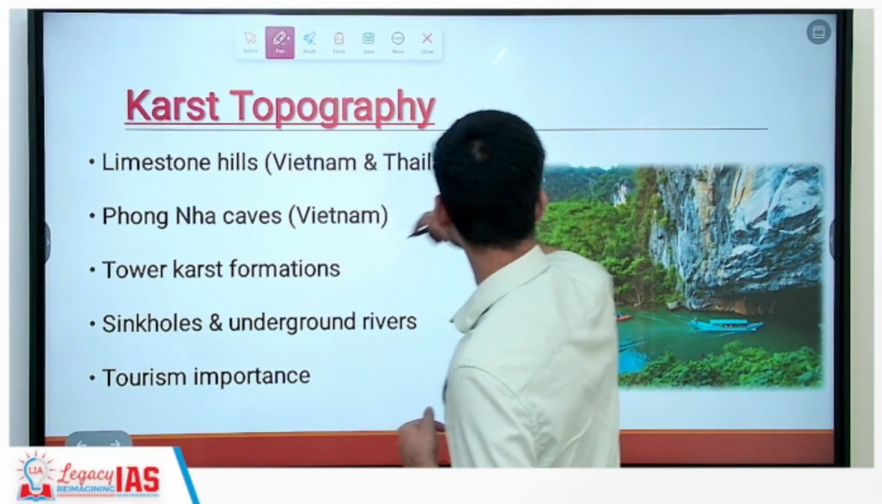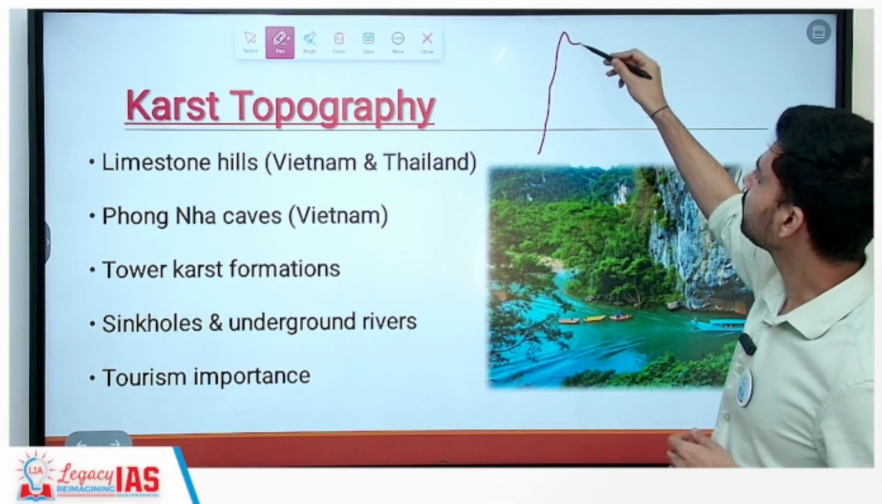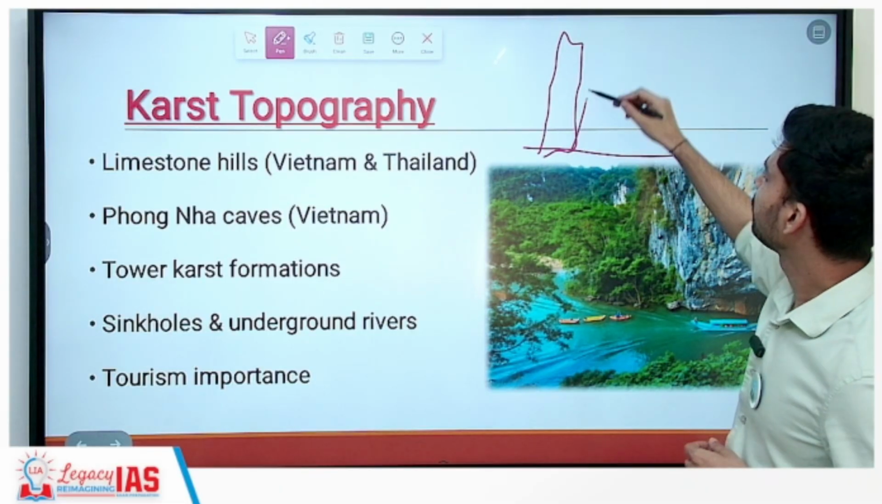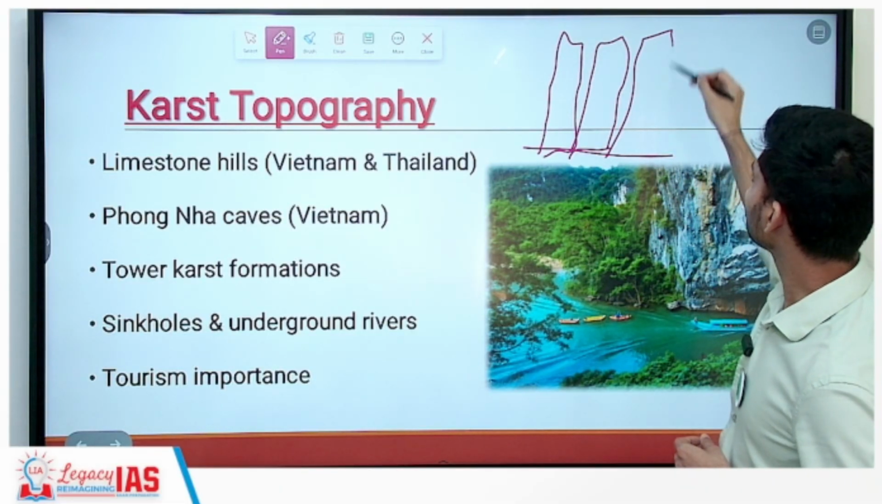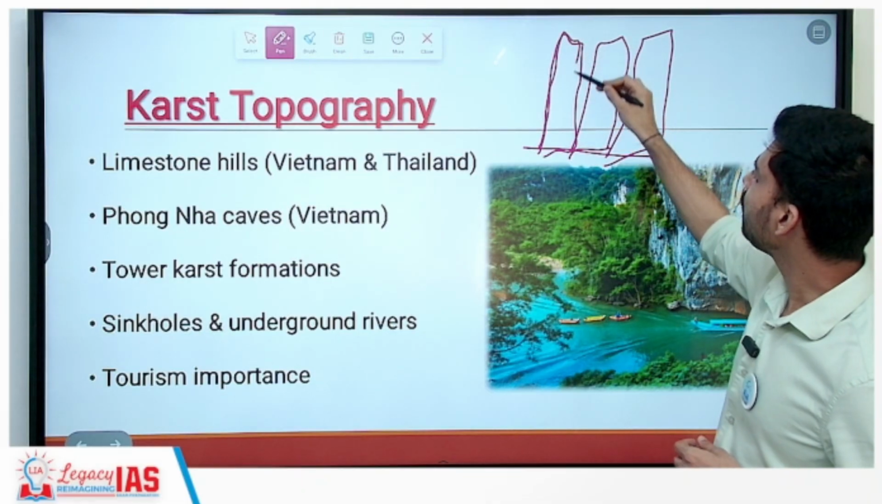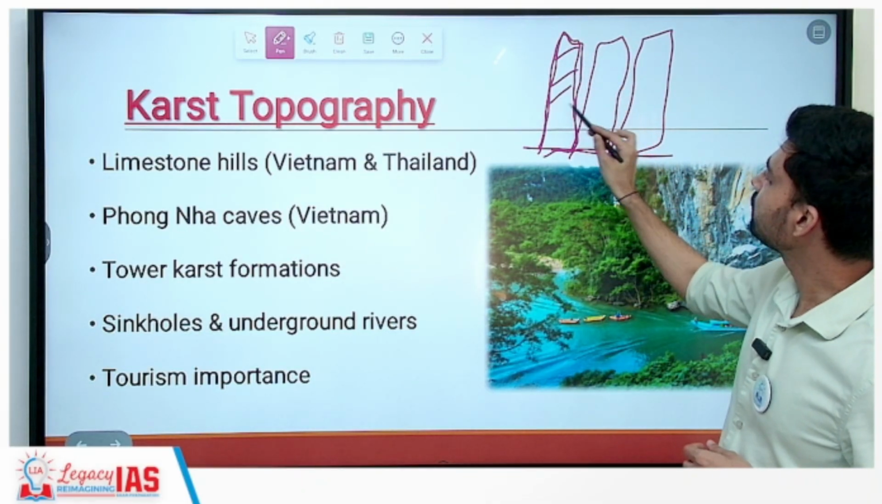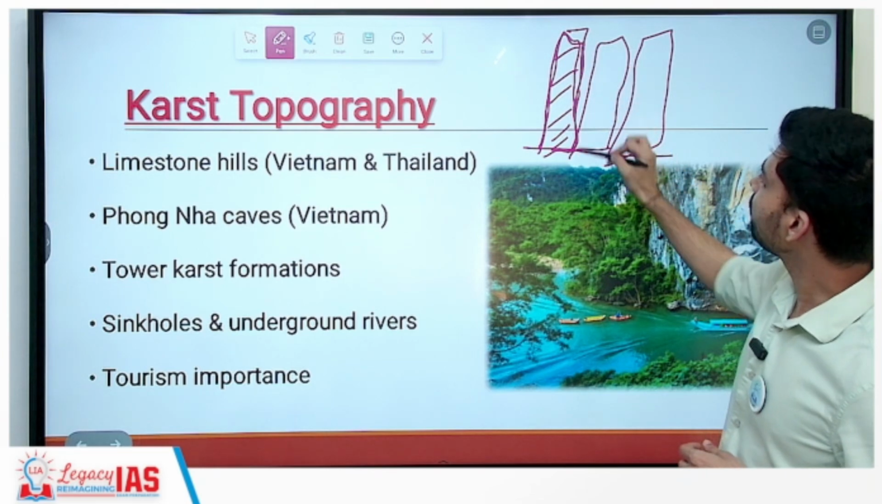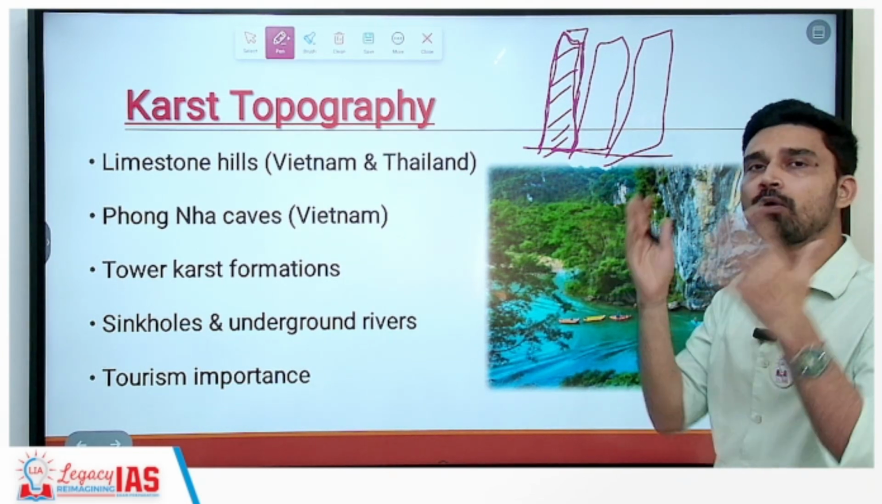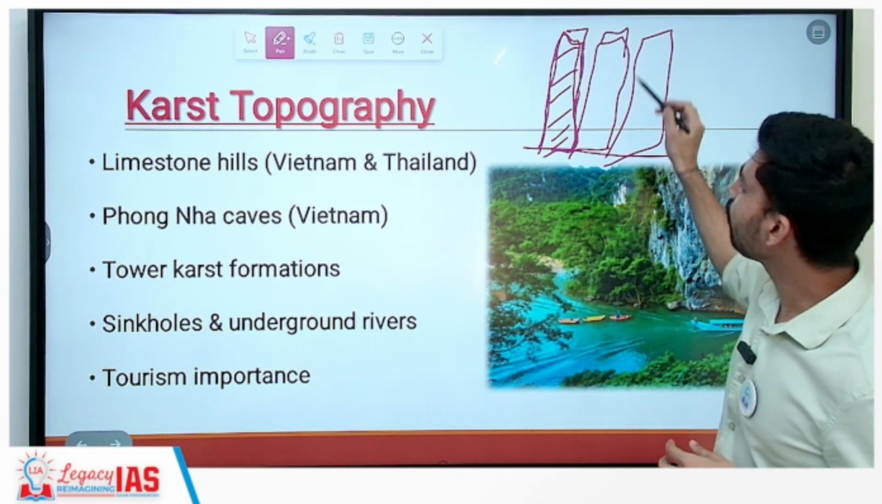Tower karst formation, you would have heard about the Avatar mountains. It is in China. So such kind of structure you will find. These are kind of tall tower-like mountain structures. So they are vertical structures and very thin in nature compared to general mountains as you think of. So these are what you call tower karst.